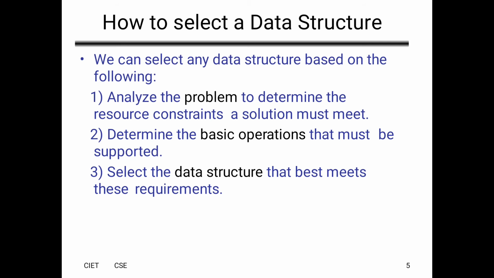So these are the steps of how to select a data structure. In the first step, we analyze the problem. In the second step, we determine the basic operations, that is, the operations the program must support. And in the third step, we select the data structure.